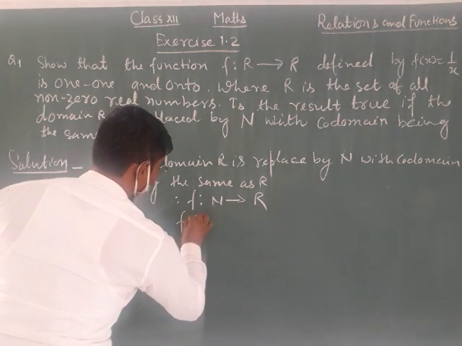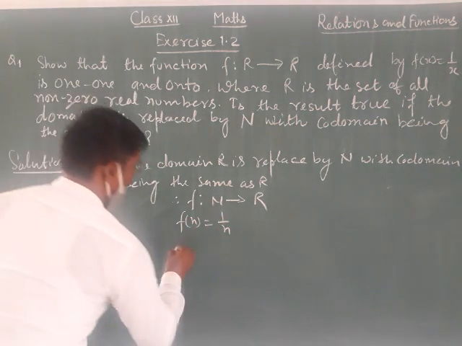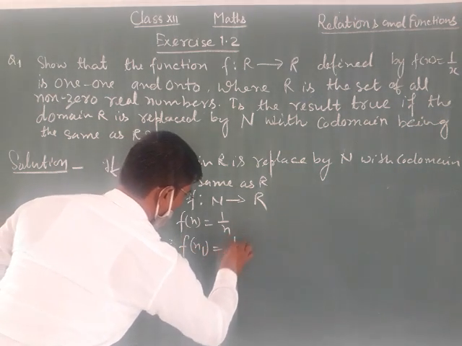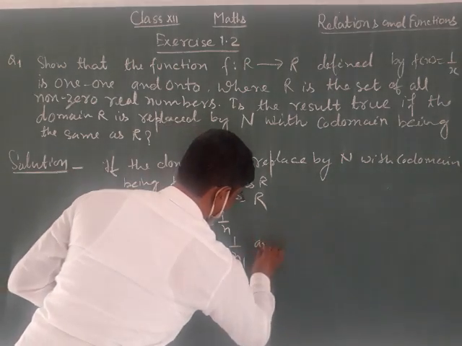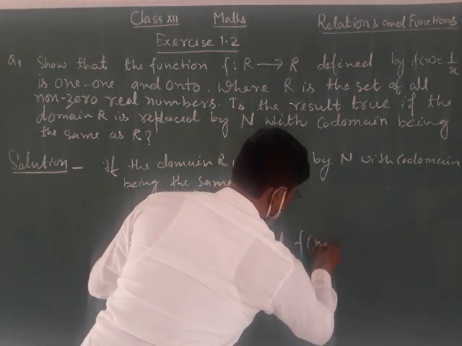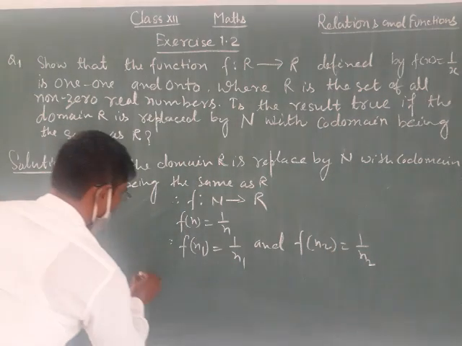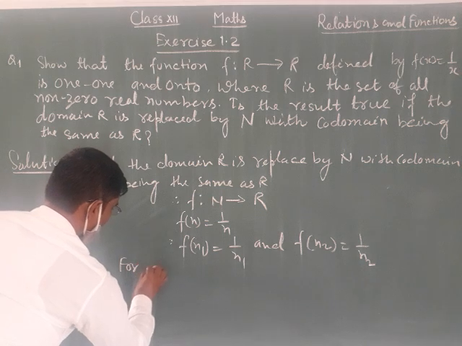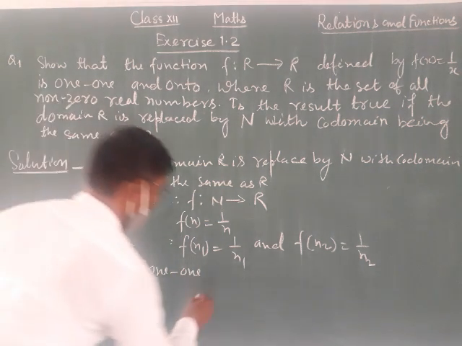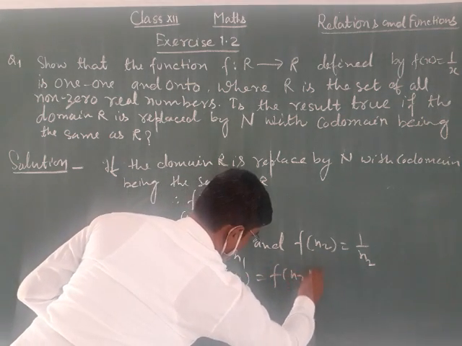Now f(n) is equal to 1 by n, so f(n1) is equal to 1 by n1, and also f(n2) is equal to 1 by n2. Now for one-one, f(n1) is equal to f(n2).